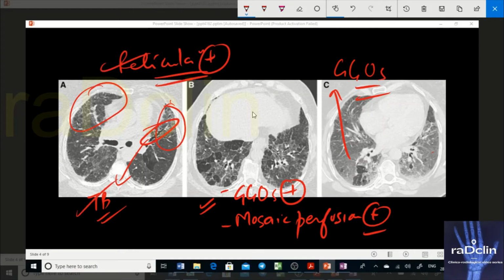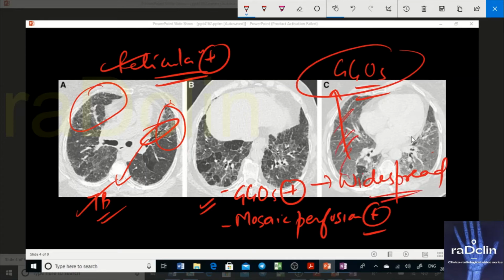You can say that it could be mid lung and lower lung is quite commonly affected, but you have GGOs and you have mosaic perfusion. And the moment you see these GGOs are widespread, almost the whole of the lung is affected with GGOs. And you are seeing very typical mosaic perfusion in the base of the lungs, which is a feature suggesting an alternative diagnosis. Now you have two features suggesting an alternative diagnosis here. And you have fine reticulations, and you do not see subpleural honeycombing and all those.